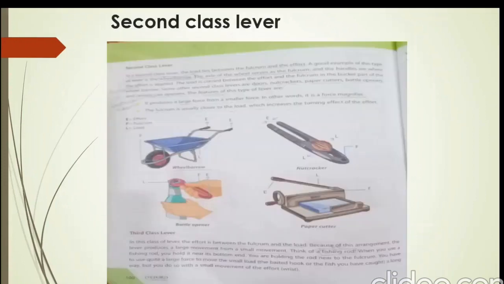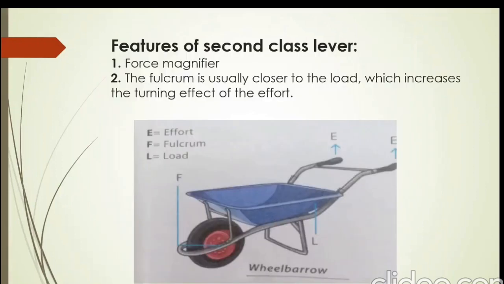Now the second class lever, please come to page number 100. Different examples are there, and one thing I want to tell you is that you can see letters E, L and F over here. E is for effort, L is for load and F is for fulcrum. Let's discuss an example, and that is of a wheelbarrow. It's in your book. We can see the use of wheelbarrows near construction areas where laborers use wheelbarrows to lift loads or bricks or anything they want to.